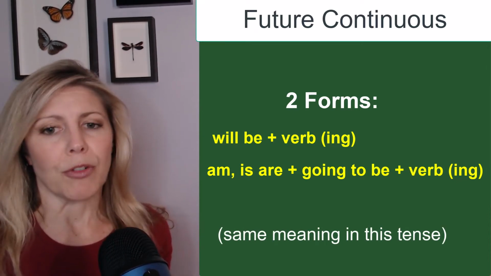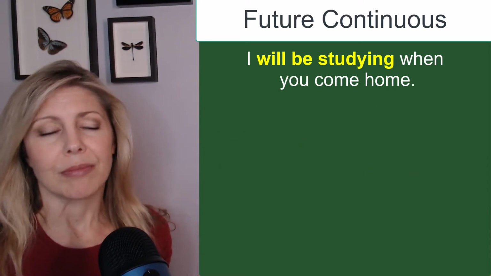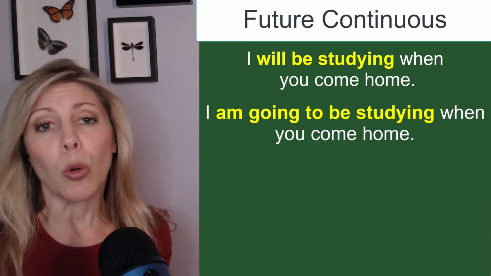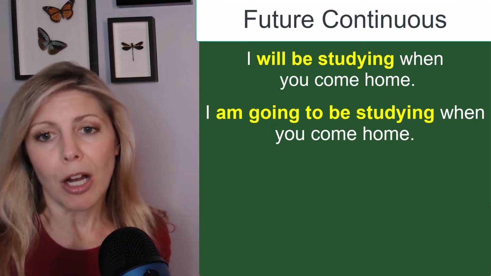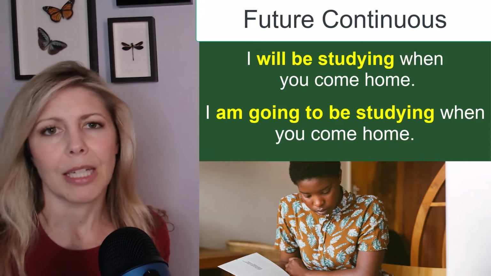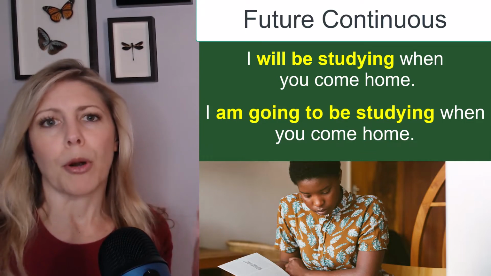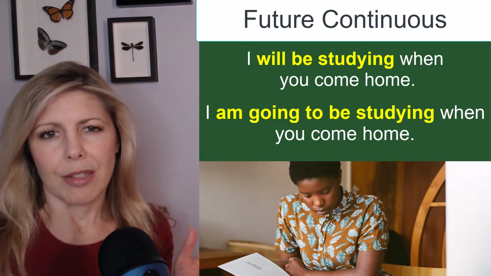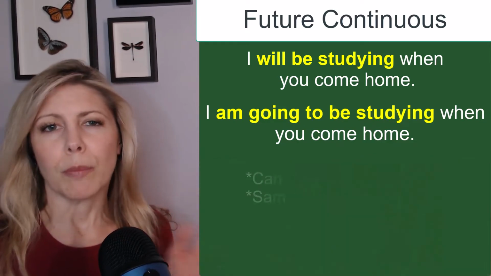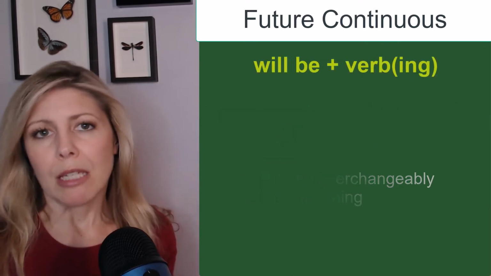One example for the first one, I will be studying when you come home. The next one, I am going to be studying when you come home. So there's really no difference in meaning here. It's not like future simple when you had to worry about prior plans. This isn't really like that. You can basically use these two forms interchangeably. Let's look at will be first.